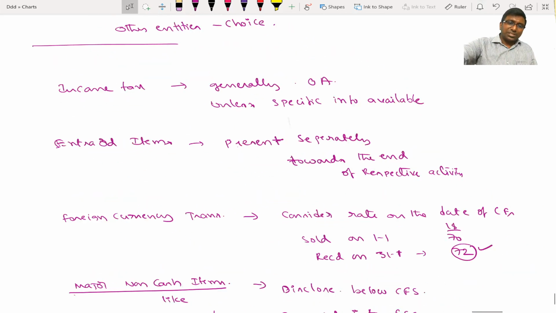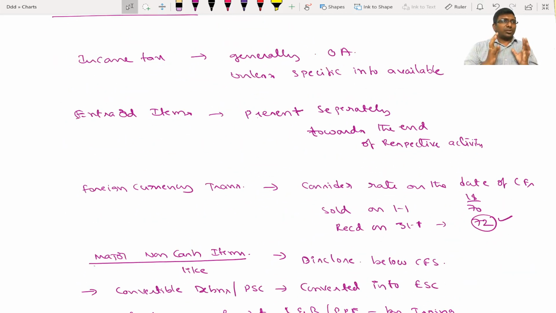Let us look at some specific items, like income tax. Income tax is an outflow of money. Income tax payment, obviously not a provision, is an ordinary, that is operating activity in general. Unless he gives specific information, like we are paying tax on capital gains, which is specifically related to either investing or financing, then it will be presented under investing or financing, if you can classify correctly. If you cannot, then the entire income tax payment will be treated as operating activity.